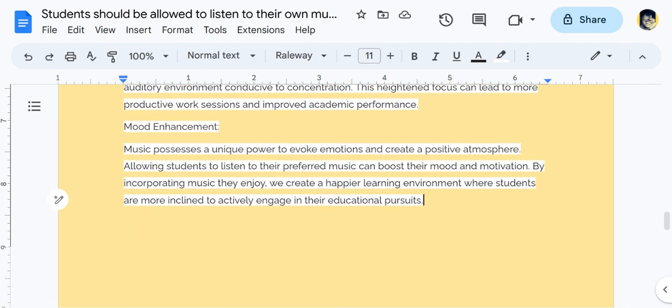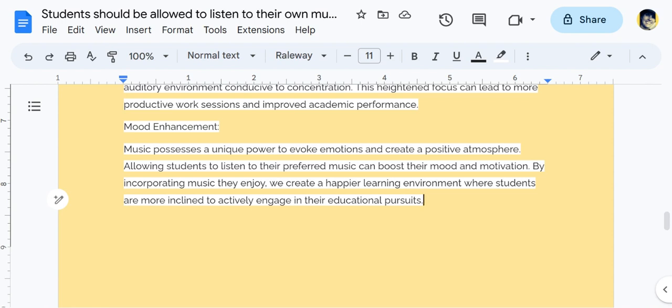Mood enhancement. Music possesses a unique power to evoke emotions and create a positive atmosphere. Allowing students to listen to their preferred music can boost their mood and motivation. By incorporating music they enjoy, we create a happier learning environment where students are more inclined to actively engage in their educational pursuits.